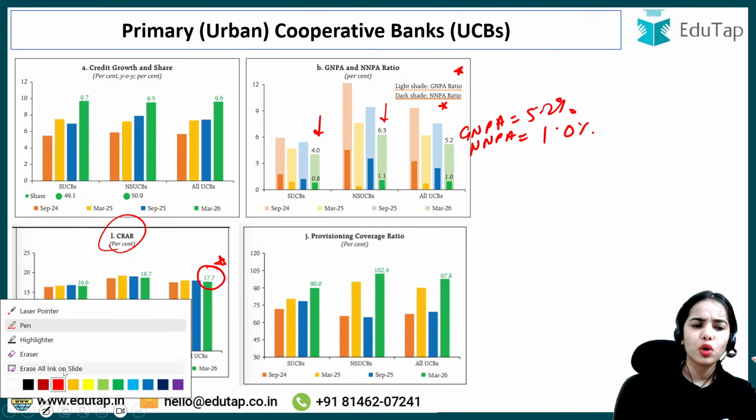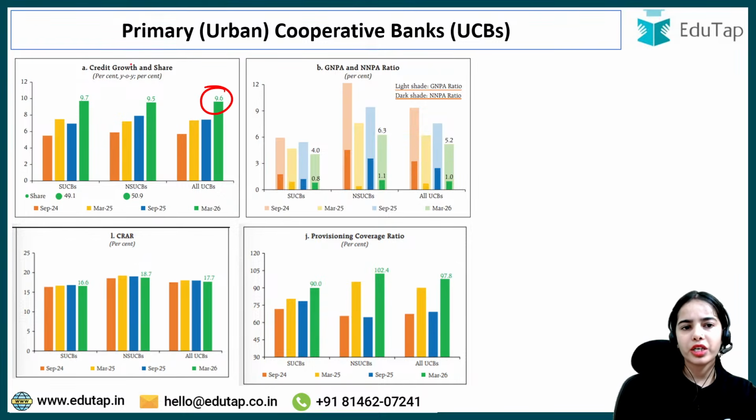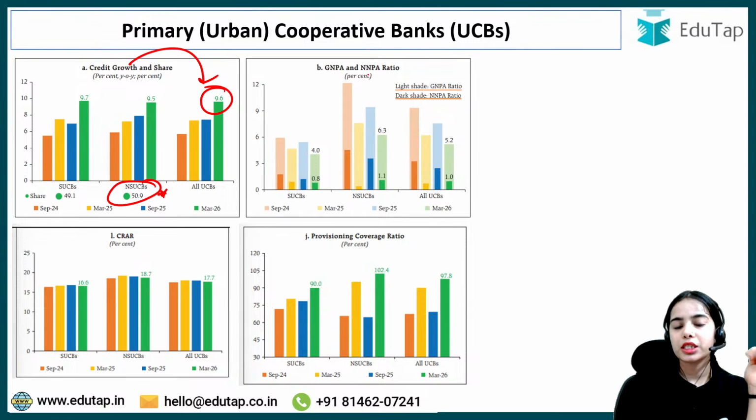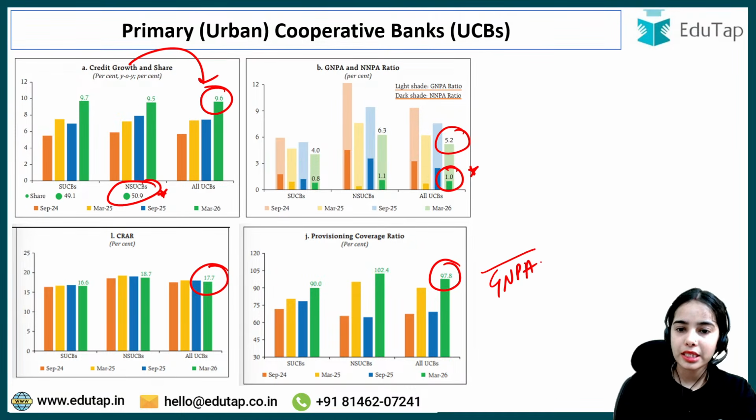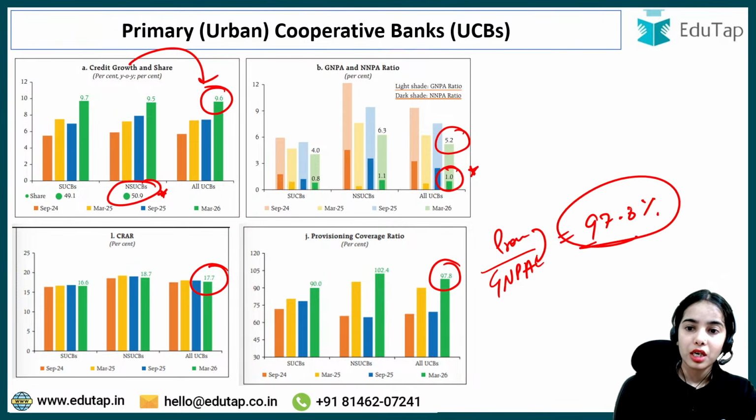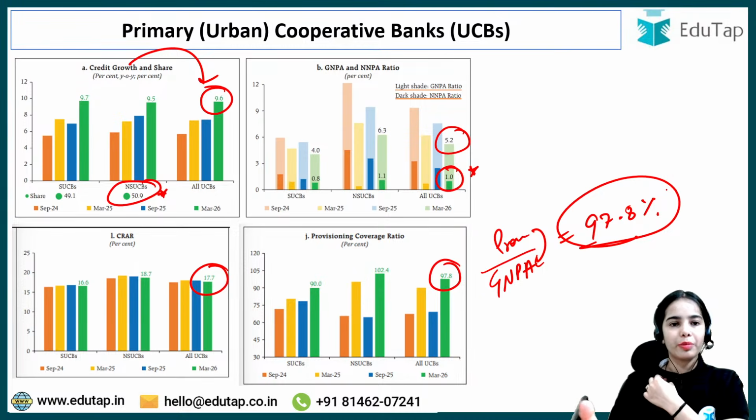Just remember the overall data. 9.6% of the credit growth, share is higher for the non-scheduled urban cooperative banks. The GNPA ratio of 5.2% and NNPA ratio of 1%. The CRAR of 17.7%, provisioning coverage ratio of 97.8%. That means against the gross non-performing asset, the provisions that can cover the gross non-performing asset is 97.8%. Nearly all the gross non-performing asset can be covered through the provisions that the urban cooperative banks are maintaining.